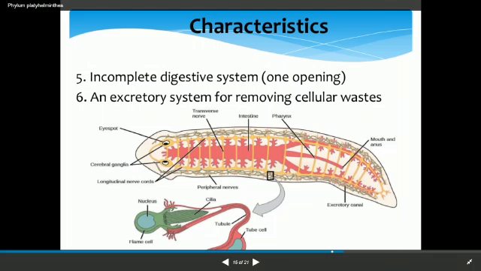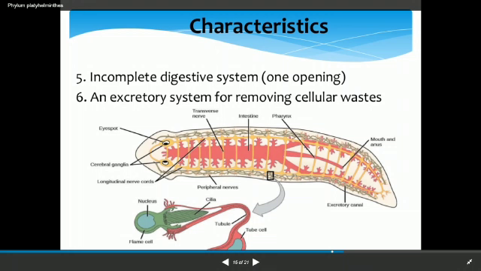Now if we talk about the digestive system of these organisms, they can have an incomplete type of digestive system, but only in the class Turbellaria, whose members are free living. In the classes Trematoda and Cestoda, which are parasitic in nature, the digestive system is poorly developed, and in the class Cestoda, the digestive system is absolutely absent.